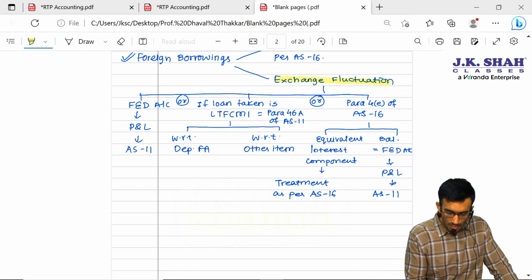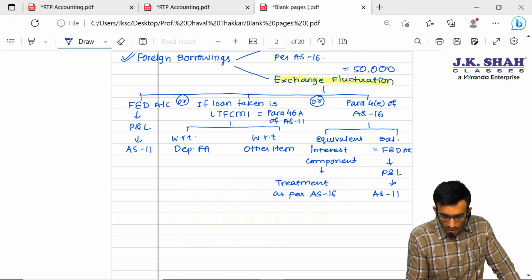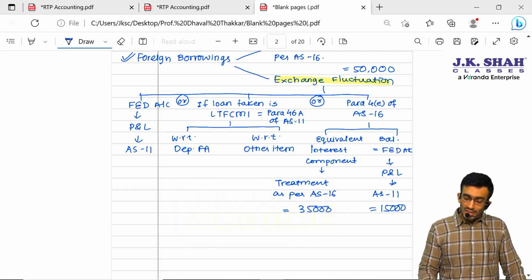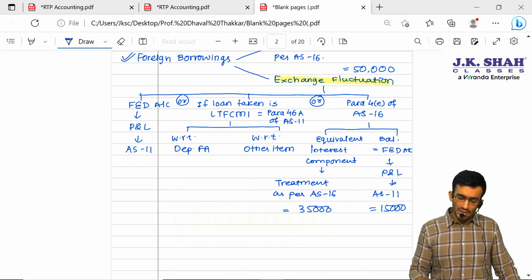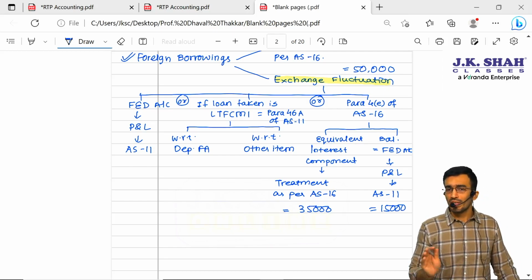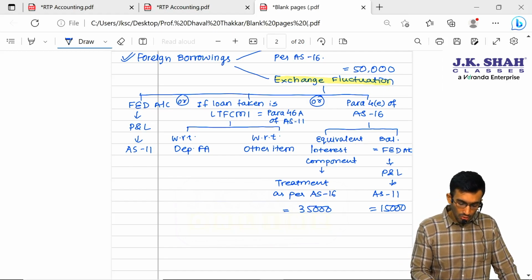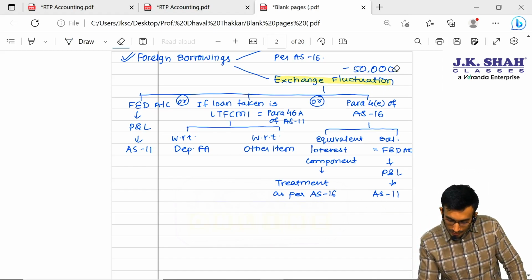Let us say, for example, I am putting some numbers here. Let us say this exchange fluctuation is 50,000, out of which the equivalent interest component is, say, 35,000 and this is 15,000. So sir, this 35,000 is treated as an interest component and the treatment will be as per AS16 only. It means if this foreign borrowing is for a qualifying asset, then capitalize this 35,000 in the cost of the qualifying asset. If it is not, then this will also go to P&L. And this 15,000 will definitely go to P&L only. Okay, let us see the question which is there in RTP.